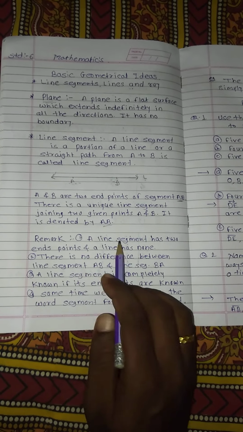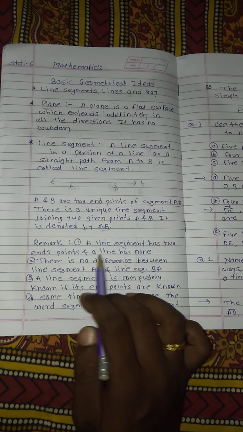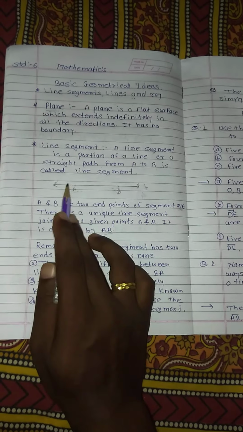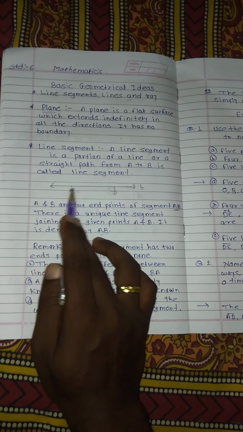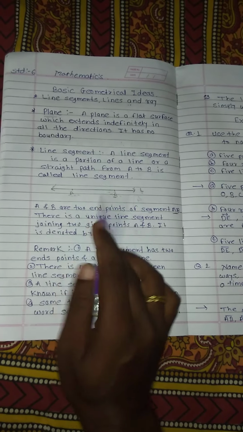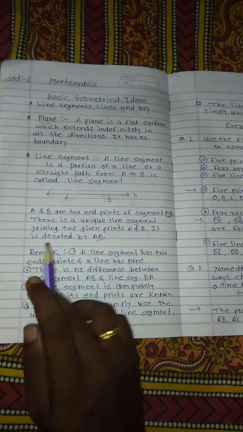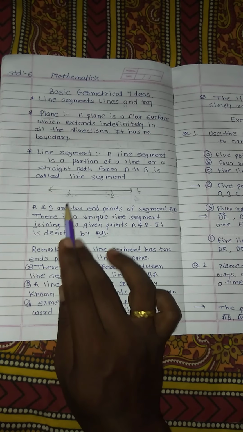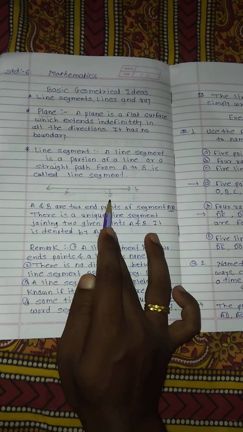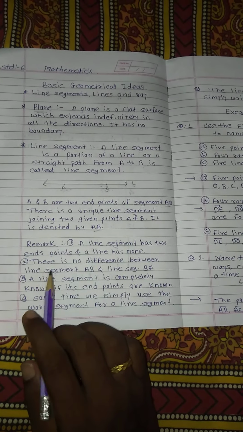First remark: a line segment has two endpoints, a line has none. This is the line segment, and it shows the two endpoints A and B. But if I want to show a line, I never show A and B. If I want to show a line segment, I must show the endpoints A and B. I hope you understand.